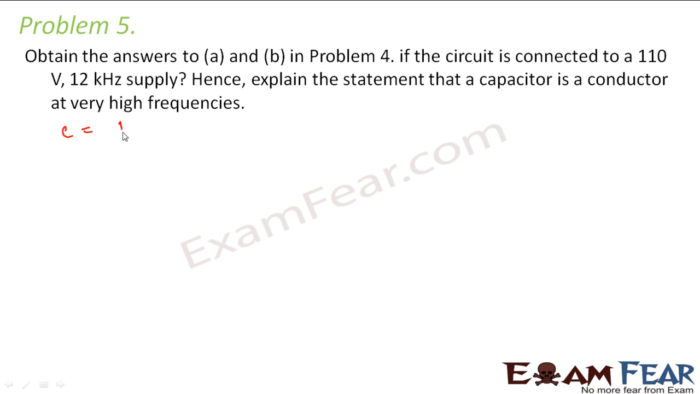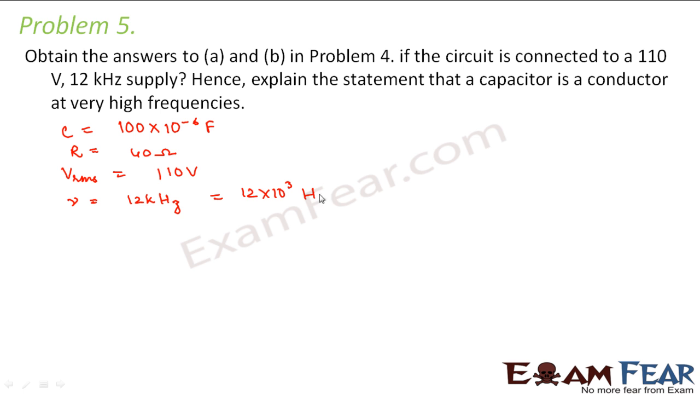Now in this case, what are the values that are given? Some values are already given in the previous problem, like the capacitance is given as 100 into 10 to the power minus 6 farads. Resistance is given as 40 ohms. RMS value of voltage is given as 110 volts. Frequency is given as 12 kilohertz, which is equal to 12 into 10 to the power 3 hertz.